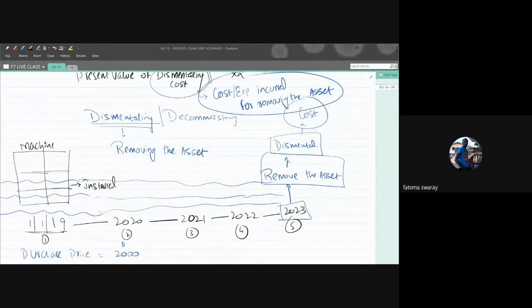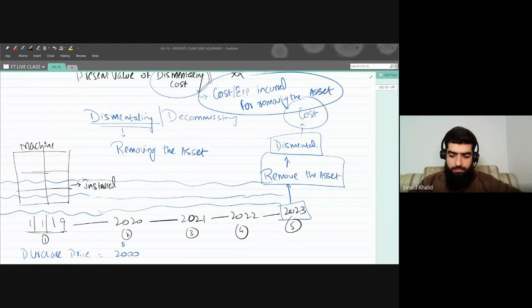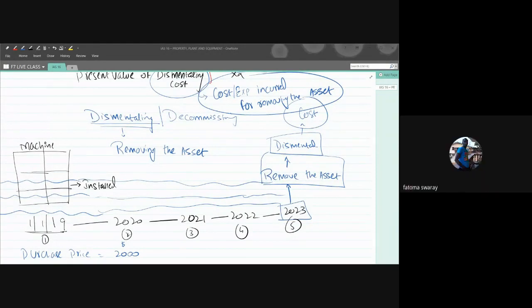Yes, I want to ask a question. In an event wherein you've purchased a machine and there is a company that is responsible for the installation and the dismantling, the company says that if this machine is going to be used on the site for 5 years, you have to pay for both the installation and the dismantling. So at the period of 5 years, they'll come again and dismantle the asset. So how are we to treat both the installation cost and the dismantling cost?